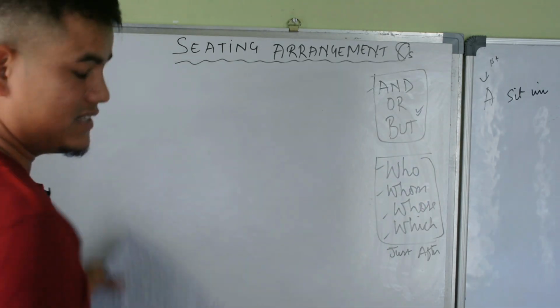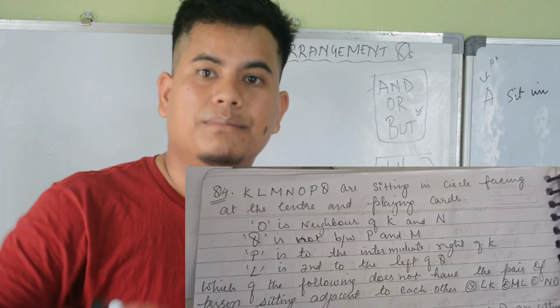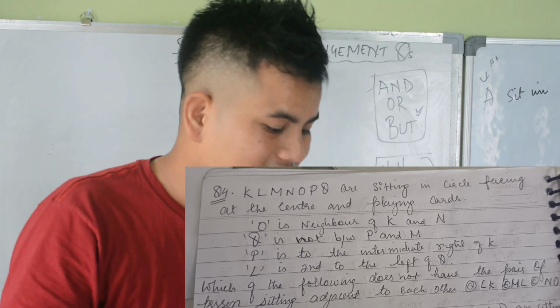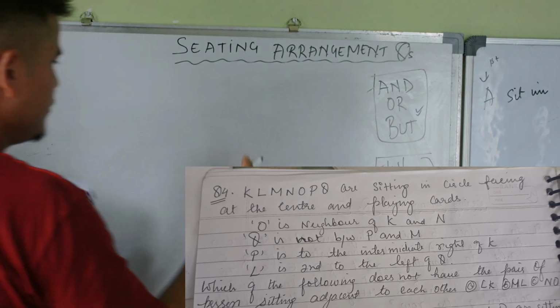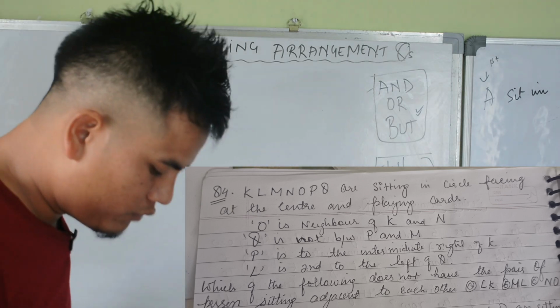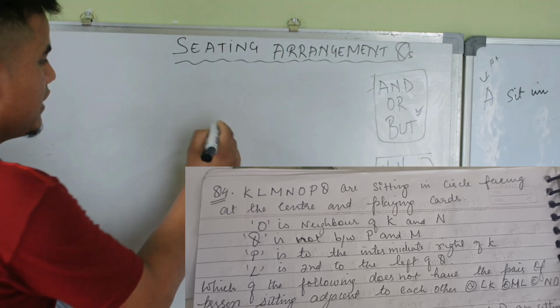K L M N O P Q are sitting in a circle facing the center and playing cards. So what we have to do in this case, always remember whenever we find this circle question, we will always have to write like this.